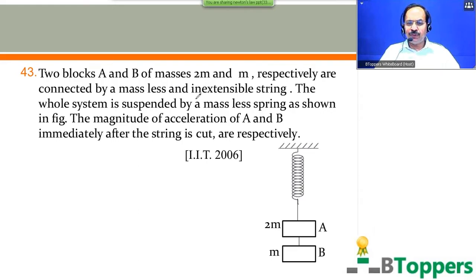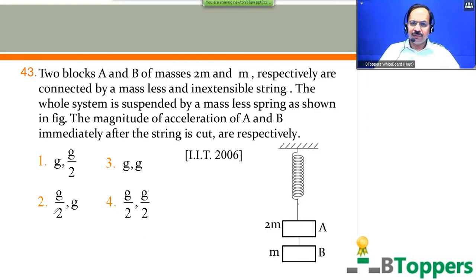Two blocks A and B of masses 2m and m respectively are connected by a massless and inextensible string. The whole system is supported by a massless spring as shown in the figure. The magnitudes of acceleration of A and B immediately after the string is cut are, respectively, there are 4 options shown here. In each option, the first one represents the magnitude of acceleration of A and the second one represents the magnitude of acceleration of B. Just after the string is cut. Come on, try this question. This question was also given in one of the previous IIT entrance examinations.